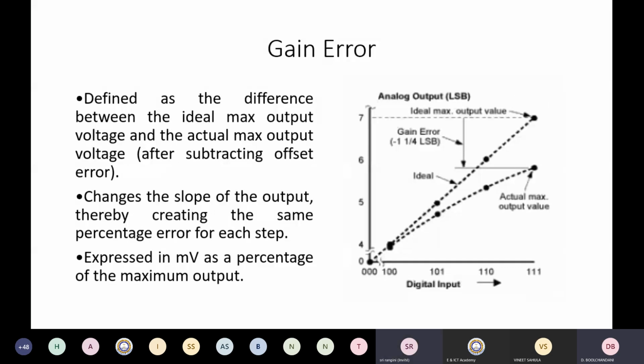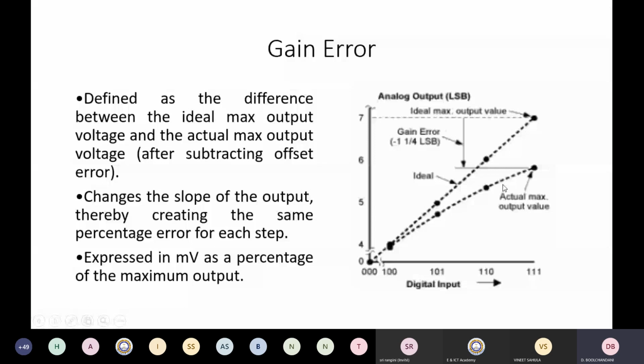What is the gain error? It is defined as the difference between the ideal maximum output voltage and the actual maximum output voltage after subtracting the offset error. So this is the ideal case. For the ideal case, when the input is 1, 1, the ideal maximum output voltage has to be this one, right? But the actual curve is this. What we have seen is that you remove the offset error, then draw the curve.